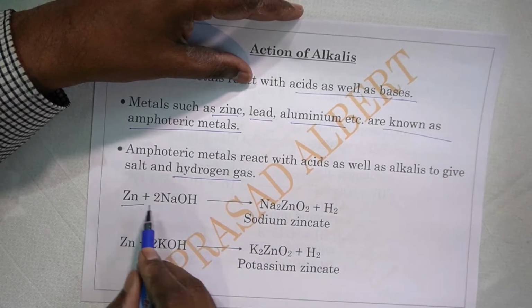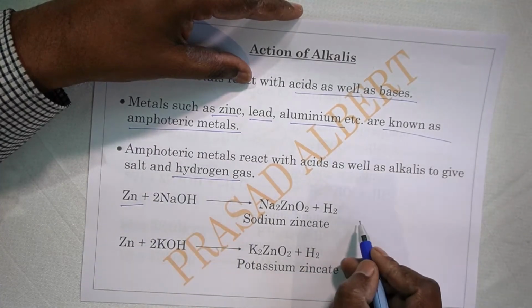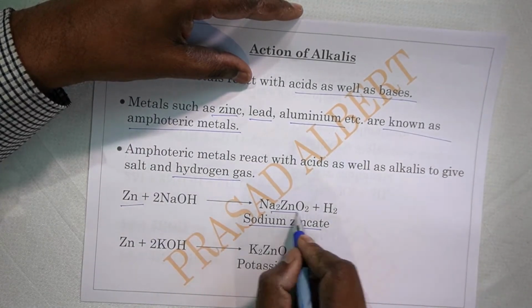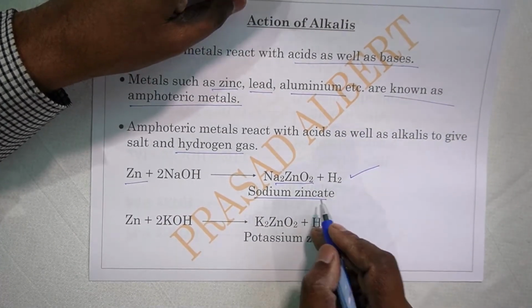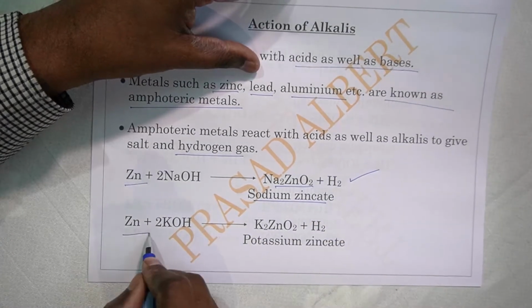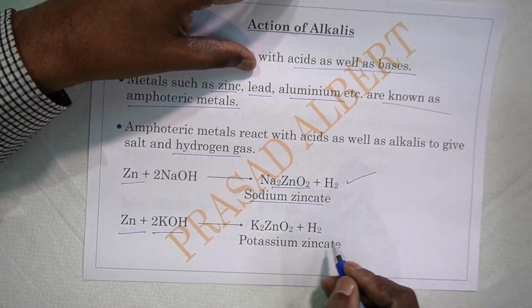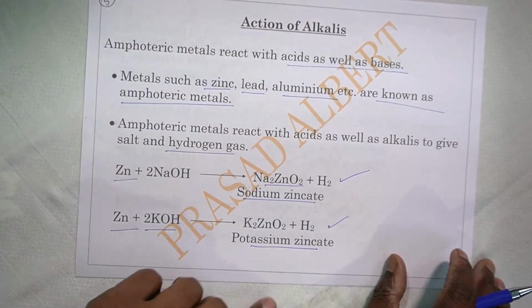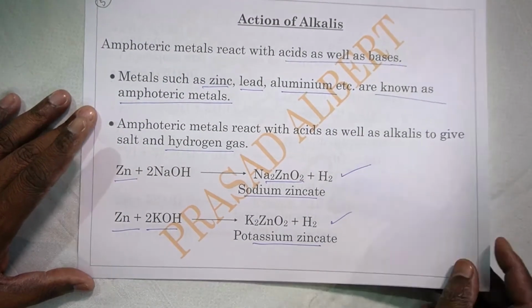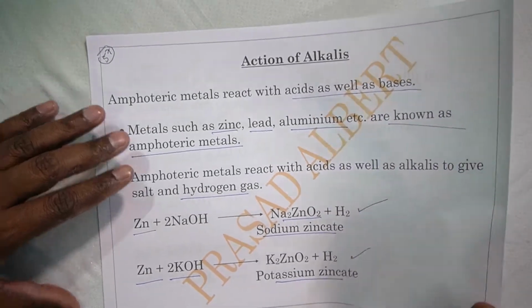Now zinc reacting with the alkali sodium hydroxide, sodium zincate, a salt, is formed and hydrogen gas is evolved. So this is a reaction of zinc. Then zinc reacts with potassium hydroxide, another alkali. Again potassium zincate and hydrogen are formed. So salt plus hydrogen is formed. This is the amphoteric nature of this metal.